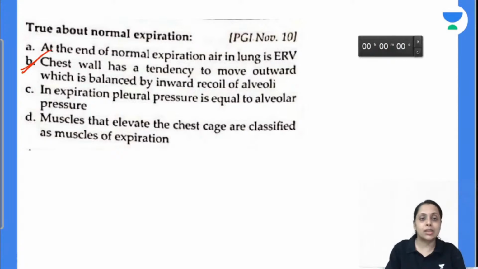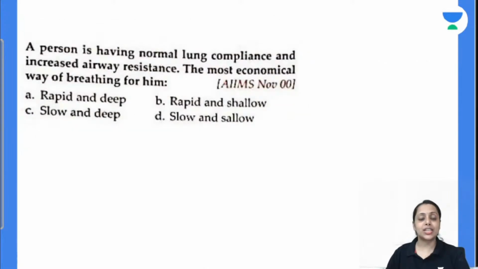So what was the false statement? At the end of normal expiration, the volume in lung is FRC, not expiratory reserve volume only. In expiration, pleural pressure is equal to alveolar pressure. That is wrong. Muscles that elevate the chest cage are defined as muscles of inspiration. So answer is only and only B. Coming to the next question.